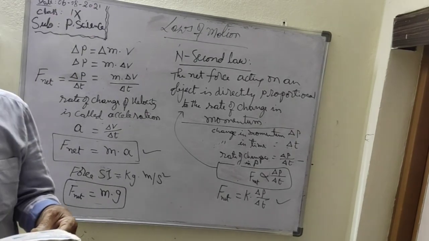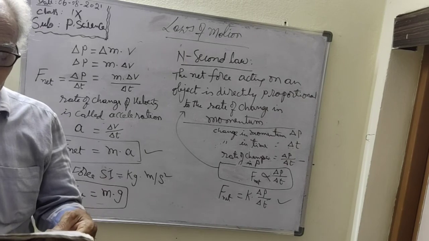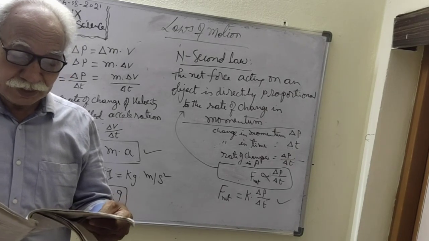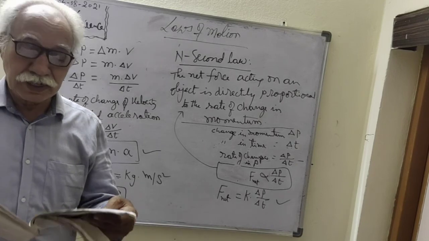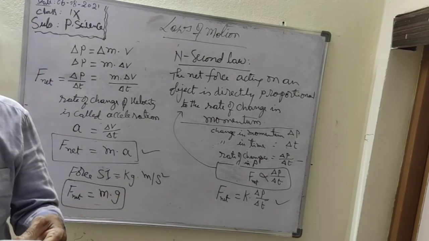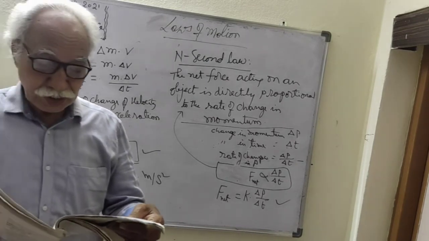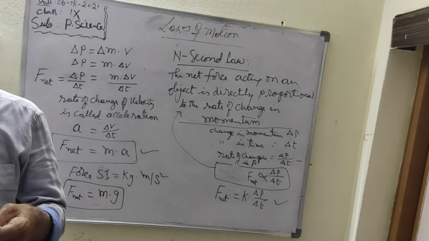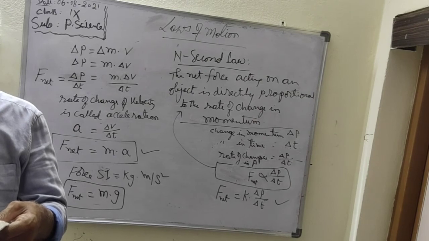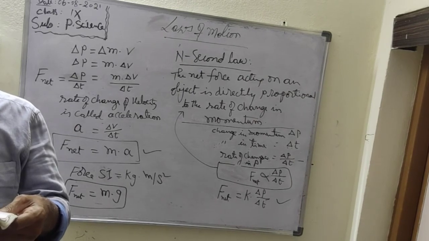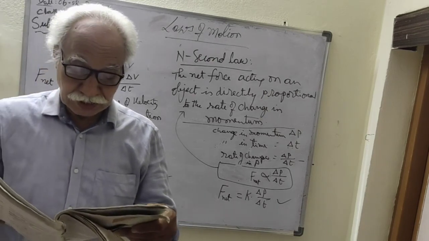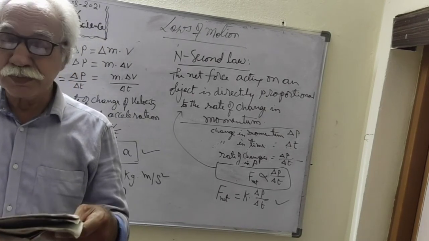You know that net force is measured in newtons and momentum is measured in kilogram meter per second. The rate of change of momentum is measured in kilogram meter per second squared. Acceleration is measured in meter per second squared, and mass is measured in kilogram.